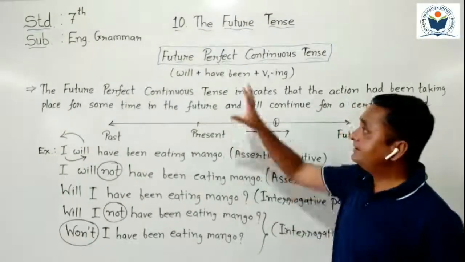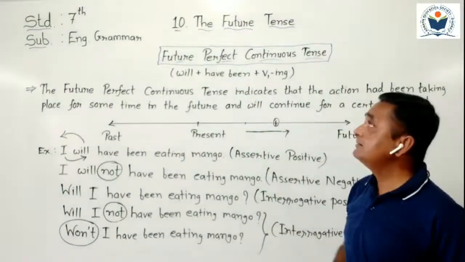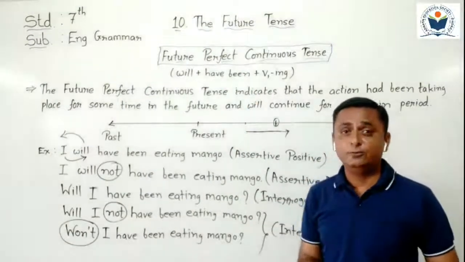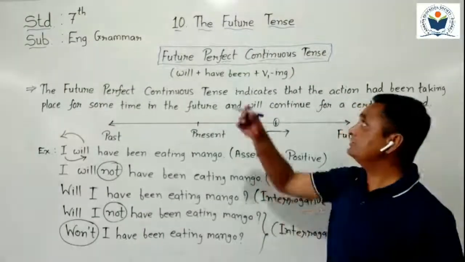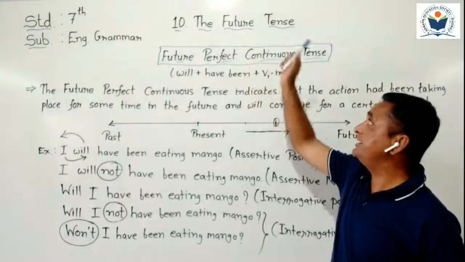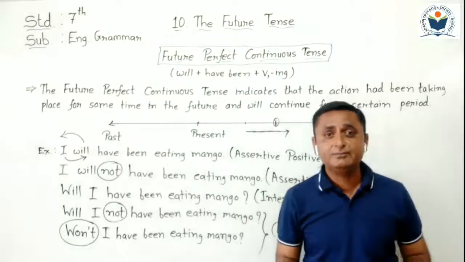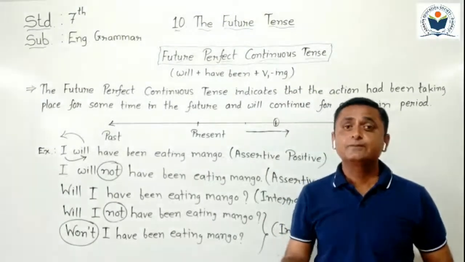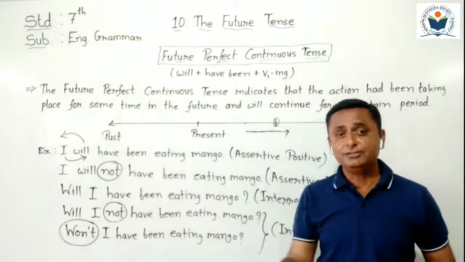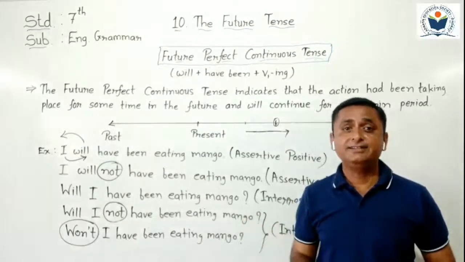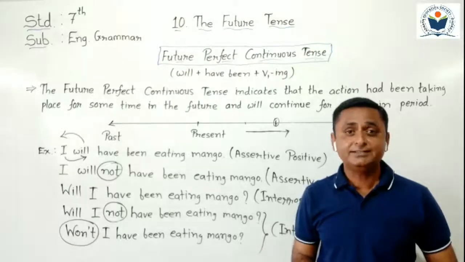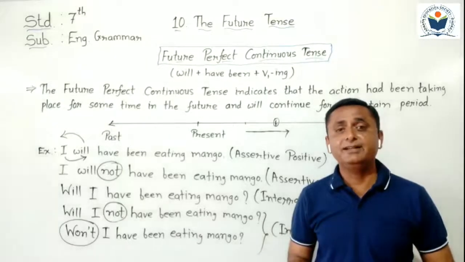Here our teaching points related to the future perfect continuous tense are over. With that, we also completed the teaching points related to the future tense. Here you understood the structure of 12 tenses, where they are used, and how we convert sentences with 12 tenses. Our 12 tenses are completed here.